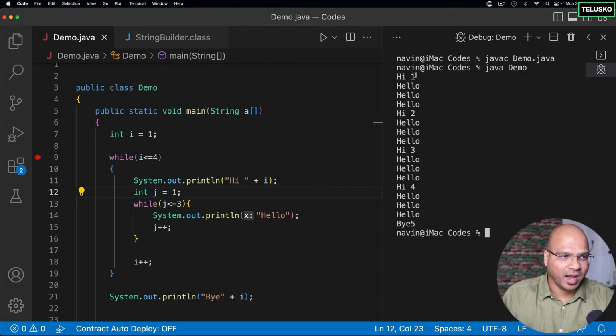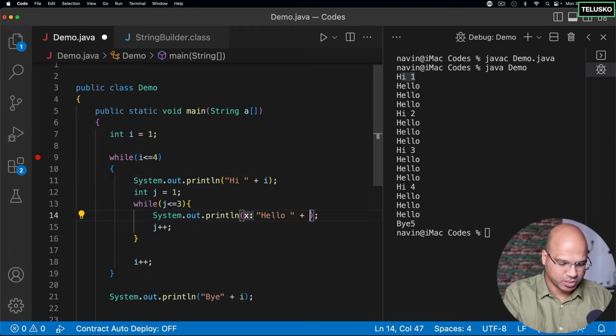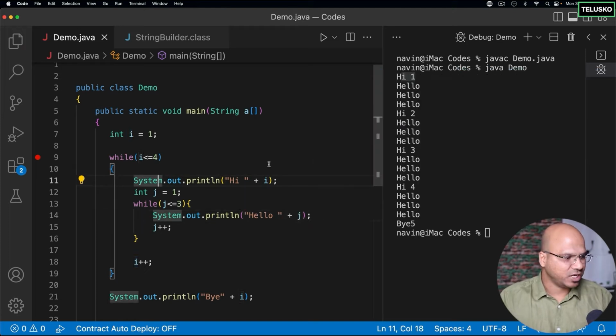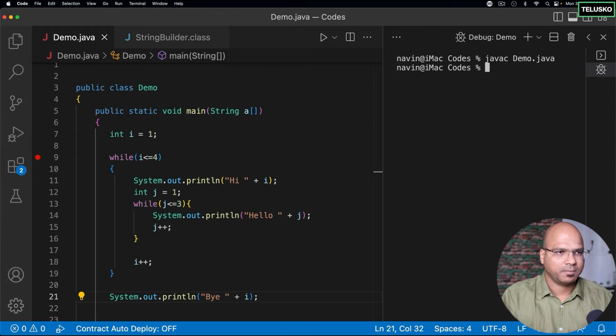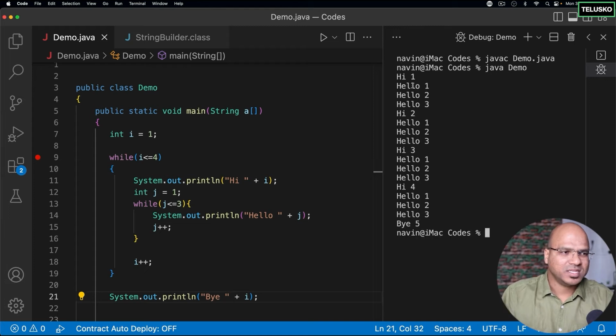You can see we got hi. Oh, we are still printing 1 here. You know what I will do? I will also print j so that you can see the value of j incrementing. And let me give a space here as well. Let me say clear, compile, run. So you can see we got hi 1, and then it is going for the inner loop now.